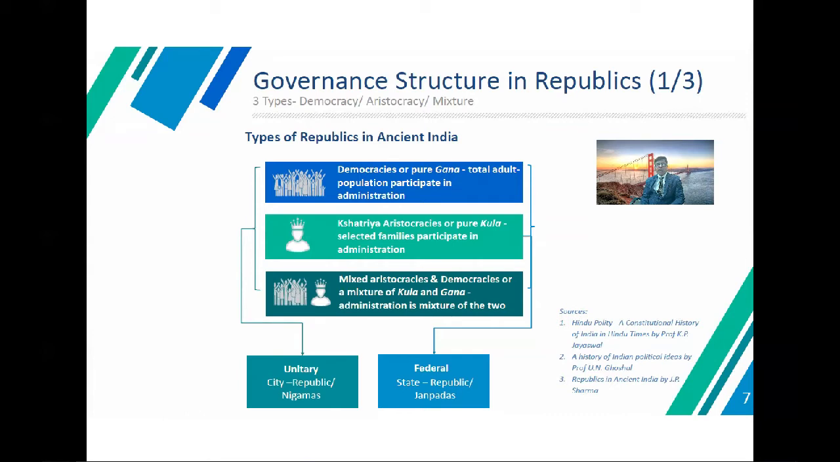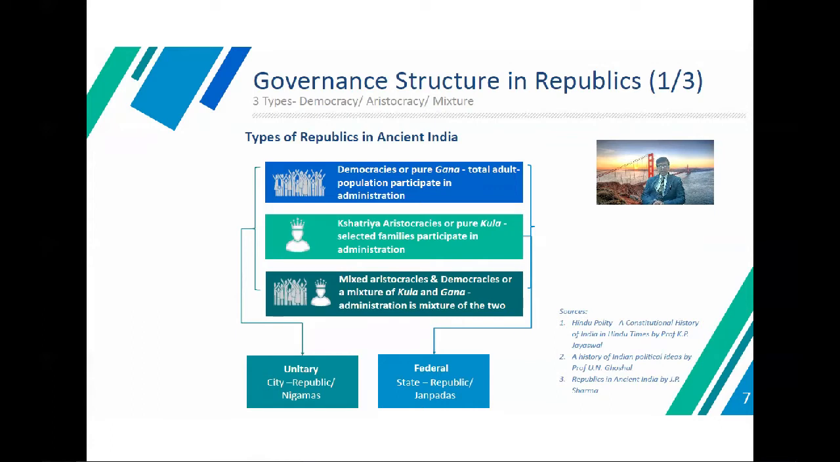Kula and Gana. So the administration is a mix of the two. We are talking about the republic in India. Democracy is divided into three. The first is called the pure Gana, where the total adult population participates in the administration. Next is the Kshatriya aristocracy, pure Kula, where selected families participate in the administration. And next is the mixed aristocracy and democracy, a mix of Kula and Gana, an administration mixed of the two.